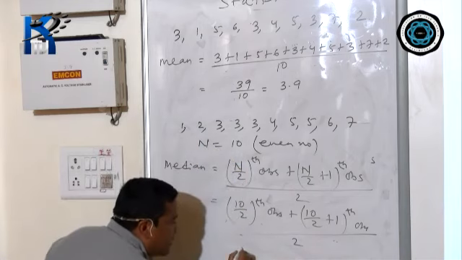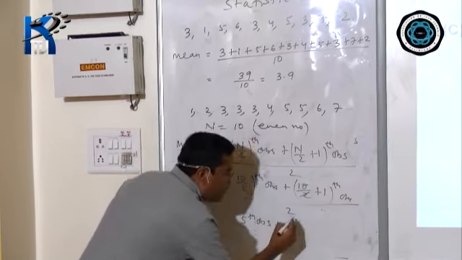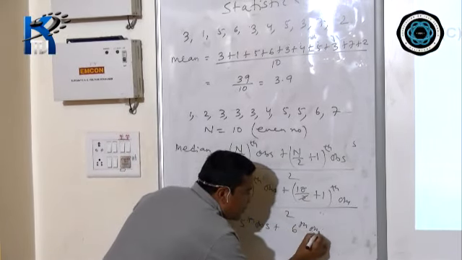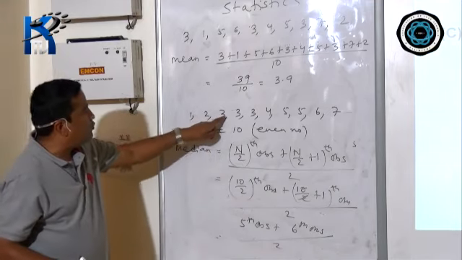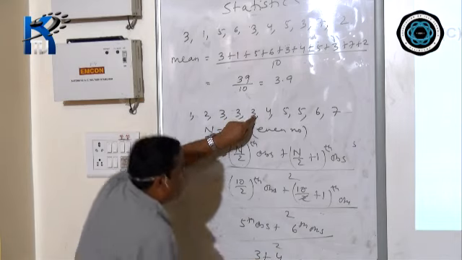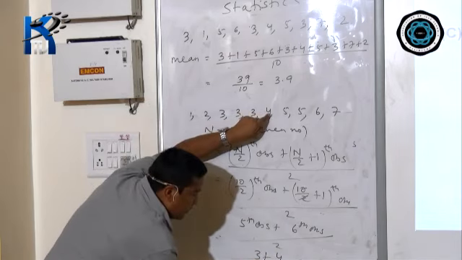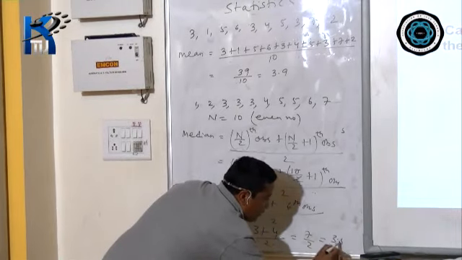Now 10 by 2 is the 5th observation plus 5 plus 1 is the 6th observation, divided by 2. Now the 5th is 3, and the 6th is 4. So 3 plus 4 divided by 2 equals 7 divided by 2, which is 3.5.